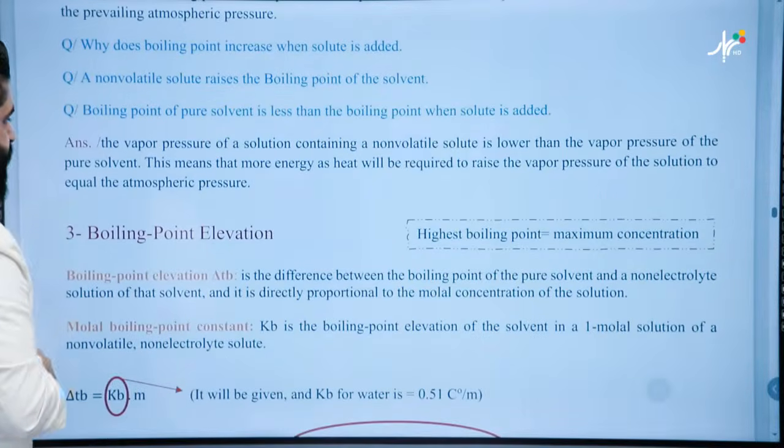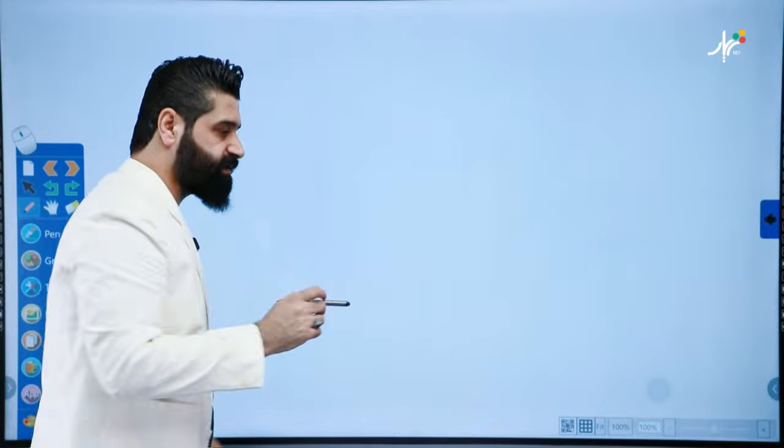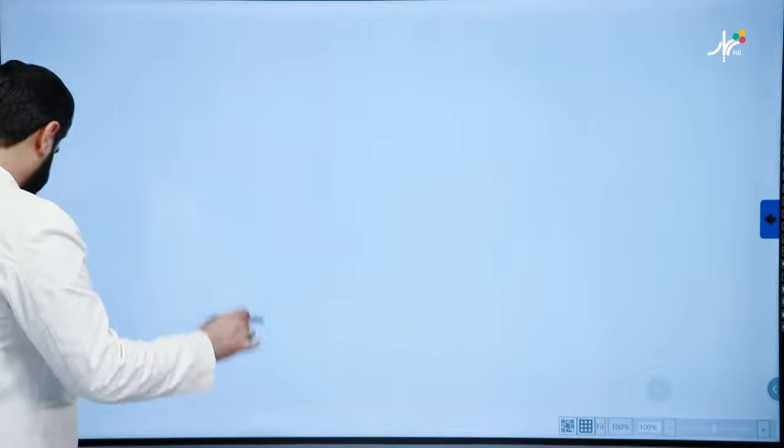Before talking about this, as I said, what's the relation between the vapor pressure and boiling point? They are inverse, okay? When the vapor pressure is increased, boiling point must decrease, or vapor pressure is decreased, boiling point must increase. Very good. Look at this.